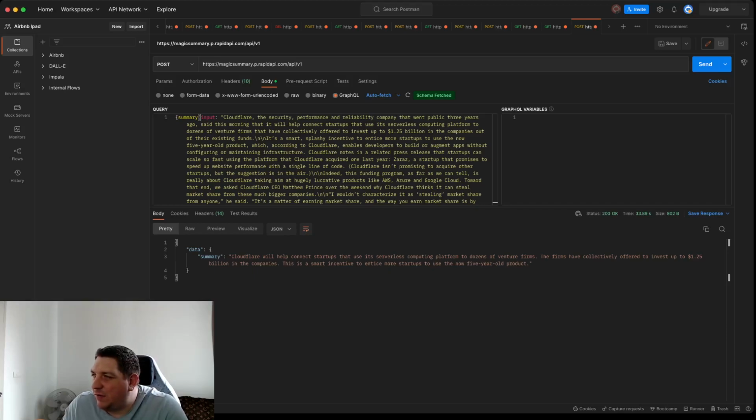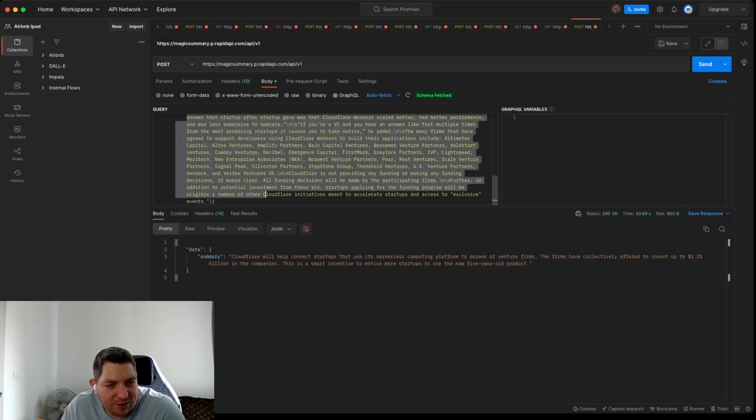So the Cloudflare article was Cloudflare takes aim at AWS with promise of 1.25 billion to startups that use its own platform. And then the summary is Cloudflare will help connect startups that use its serverless computing platform to dozens of venture firms. The firms have collectively offered to invest up to 1.25 billion in the company. This is a smart incentive to entice more startups to use a now €5 product. So that's pretty good. Happy with that summary. We had the complete summary, which is awesome.